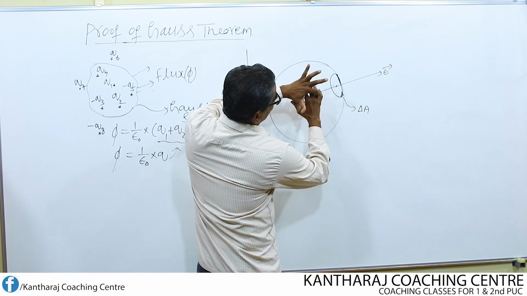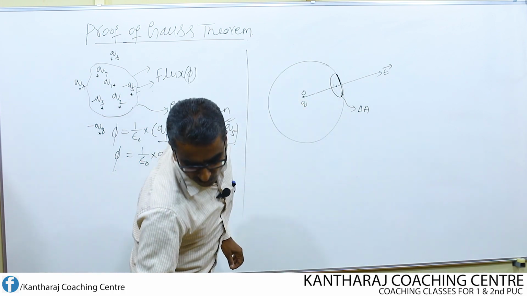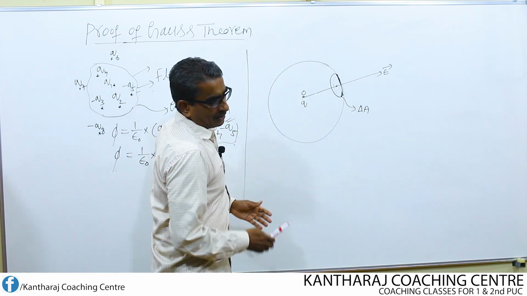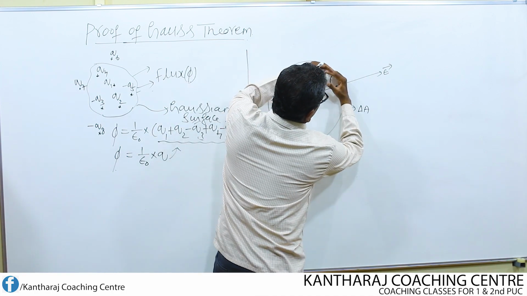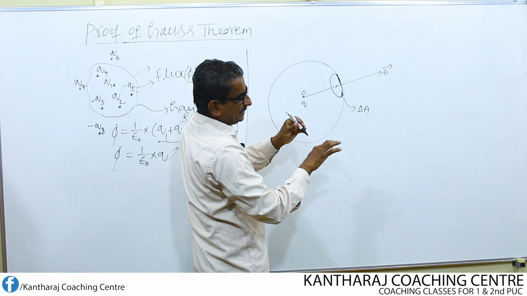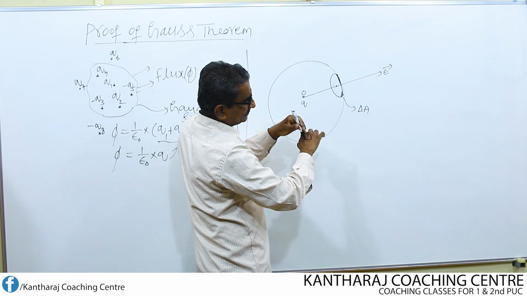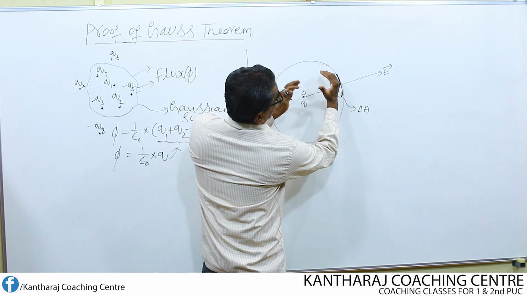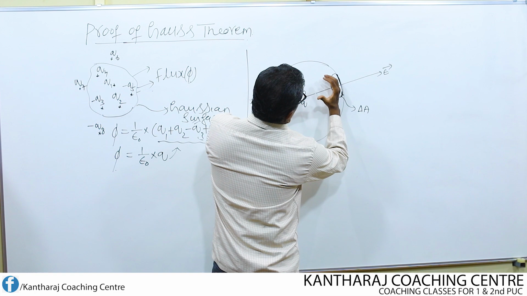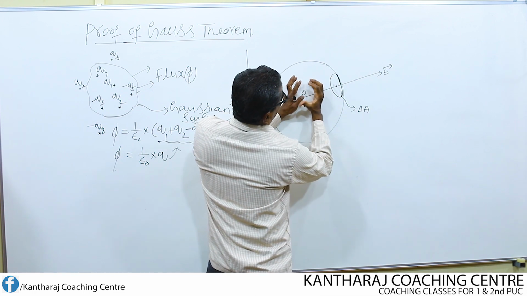Then on the surface of the sphere, at this point, I imagine one small circular area. Can you see this circular area? This is how the charge is contained at the center of the sphere.